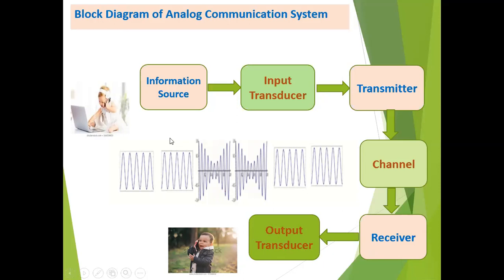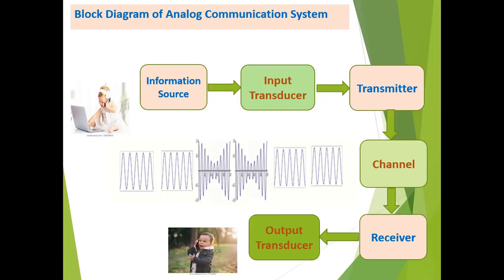The role of the transducer is that it converts one form of energy into another form. In this part, the voice signal, which is a non-electrical signal, is converted into the electrical signal. The electrical signal is again converted into the voice signal on the output side. The waveform shows the modulating signal and the carrier signal, and it performs amplitude modulation, which represents variations in the amplitude of the signal. It is amplitude modulation, and here is a block diagram of an analog communication system.